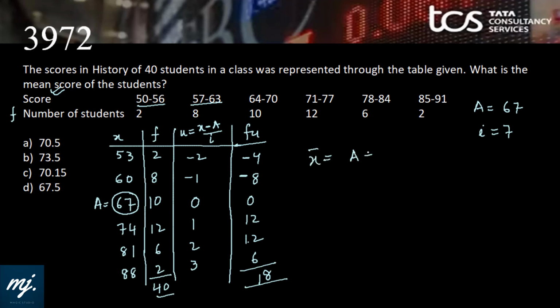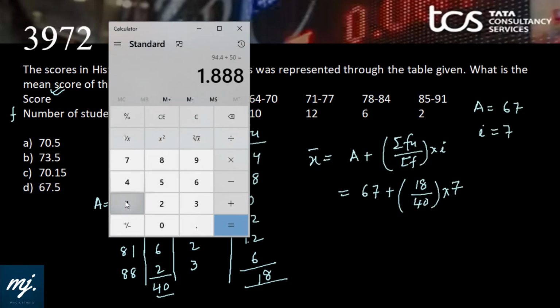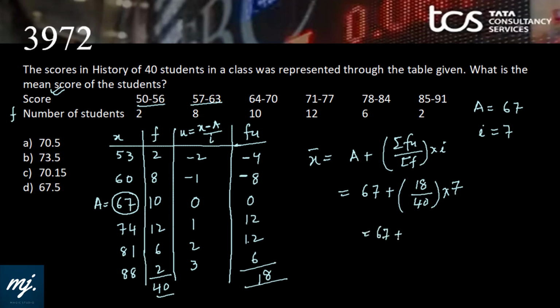Now mean is simply a plus summation fu by summation f into i, and this will ease calculation. 67 plus 18 by 40 into 7. For that I can take help of a calculator. 18 into 7 divided by 40 gives 3.15. So the answer is 67 plus 3.15, 70.15, without any tedious calculation. Option C fits in. This method is known as the step deviation method.